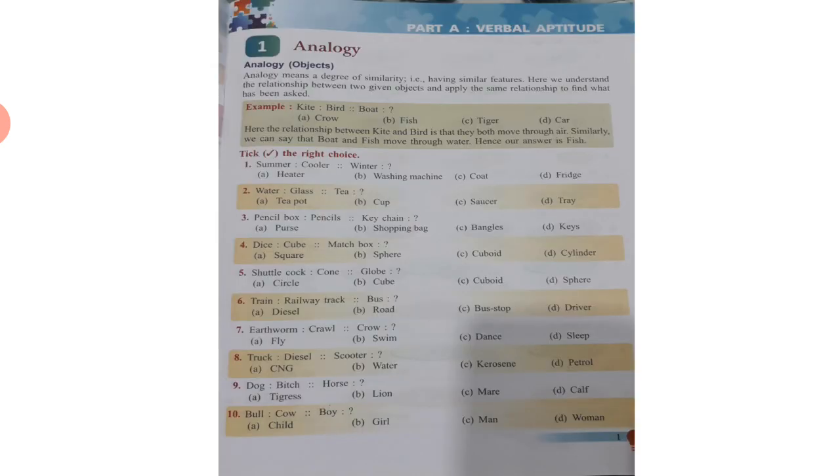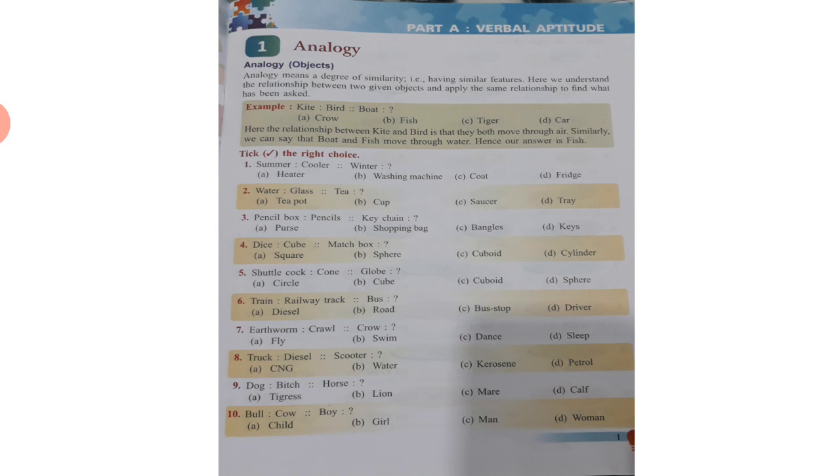Today, I will teach you about the Know Your Aptitude book. Our first chapter is Analogy. Do you know what analogy is? Analogy means a degree of similarity, that is, having similar features. Here, we understand the relationship between two given objects and apply the same relationship to find what has been asked.